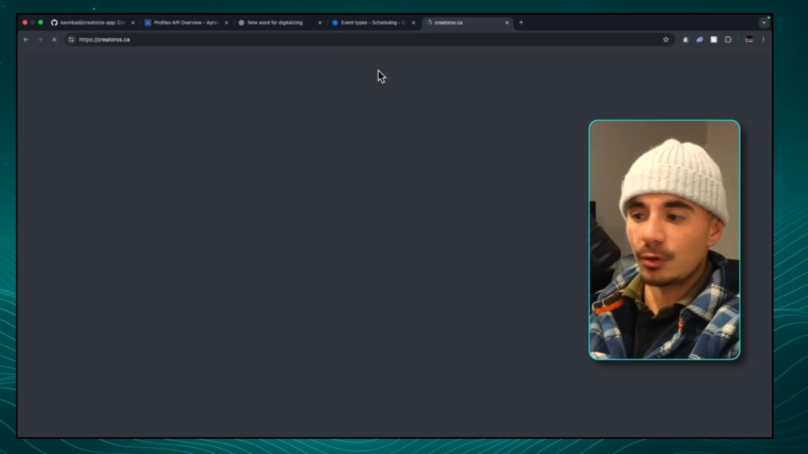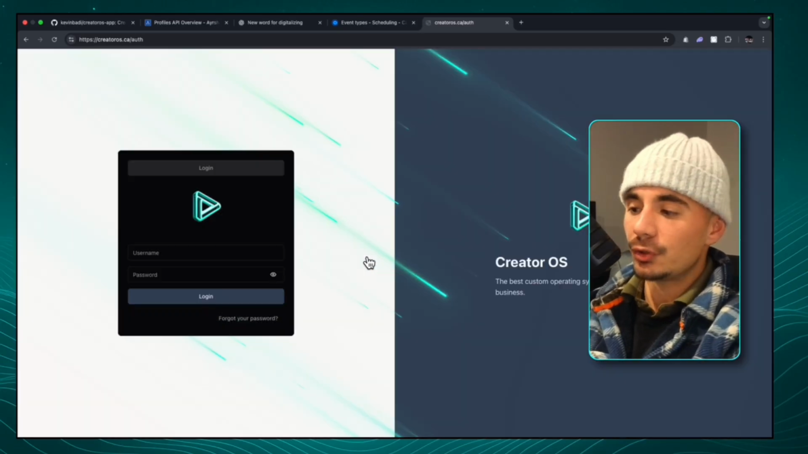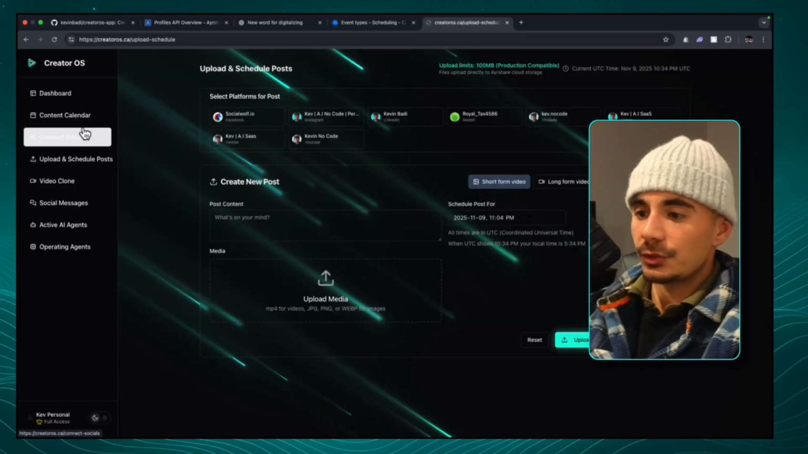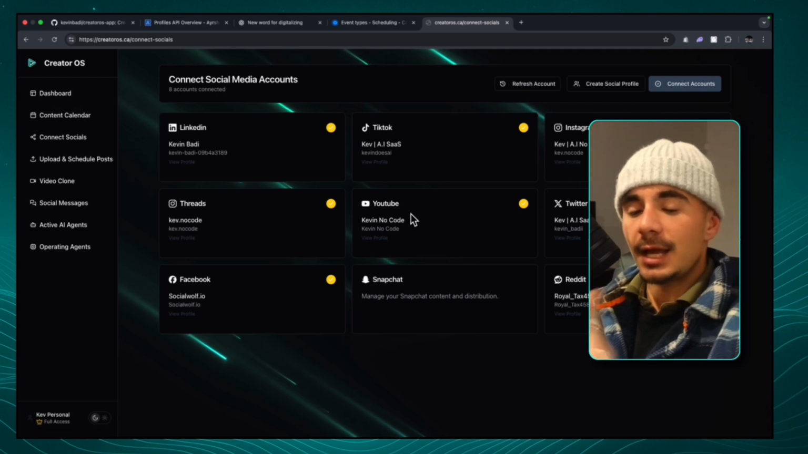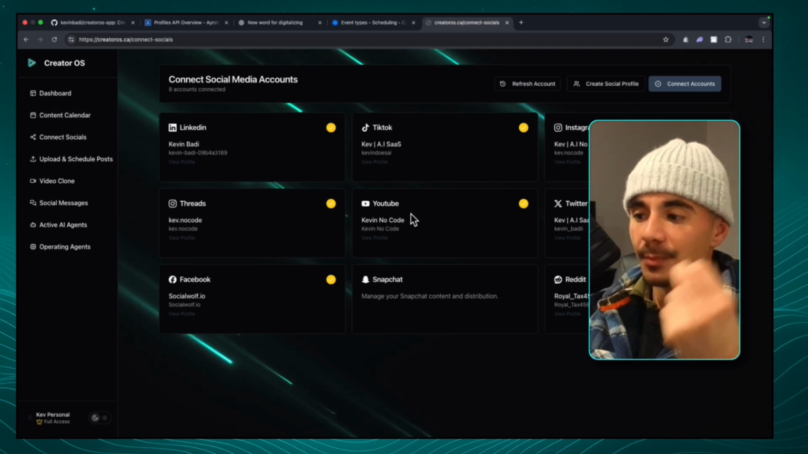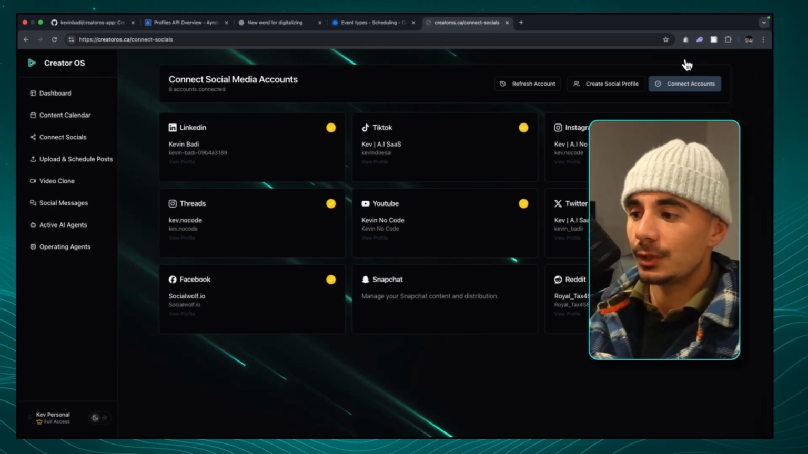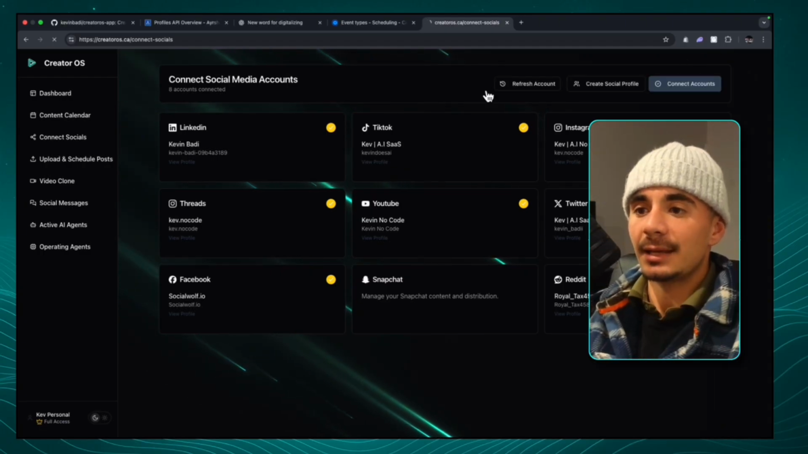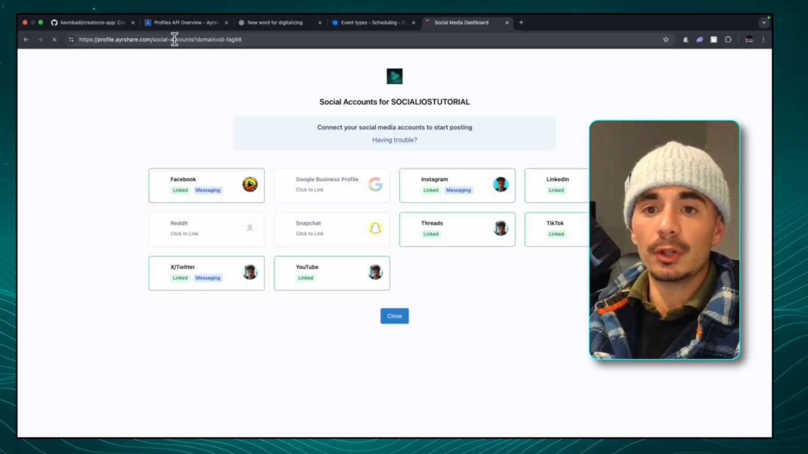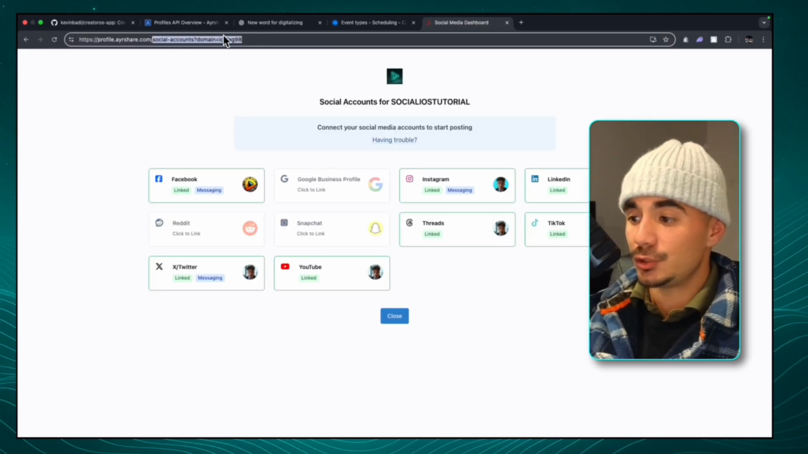So I'm gonna open up Creator OS and I'm gonna quickly log in. I'm gonna show you that first API call. I'm gonna head over to the Connect Socials. And since I already created a profile key, that profile key is gonna be used when I want to connect my socials. So if we go in the top right corner and we click Connect Accounts, it's gonna make that API call using that JWT token that you saw really quick.